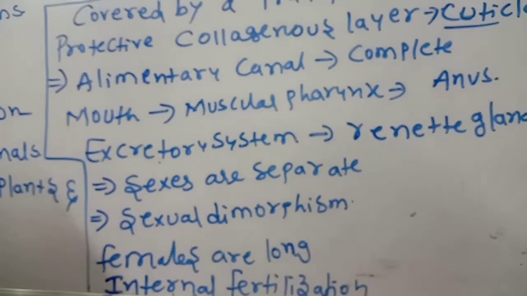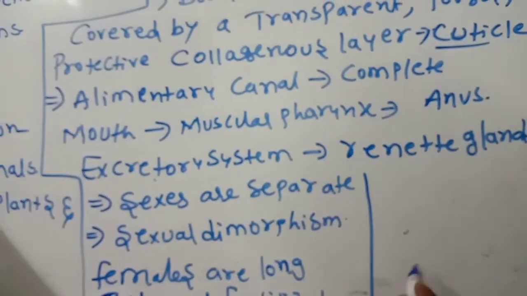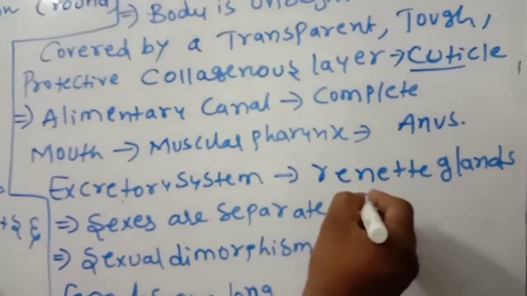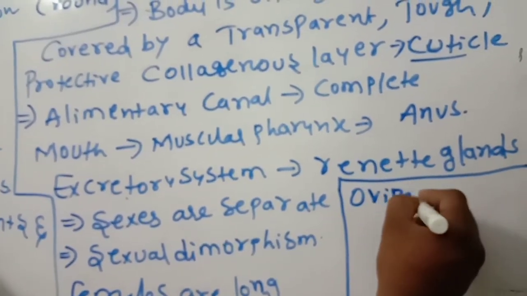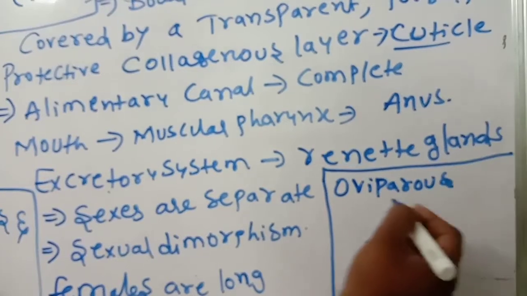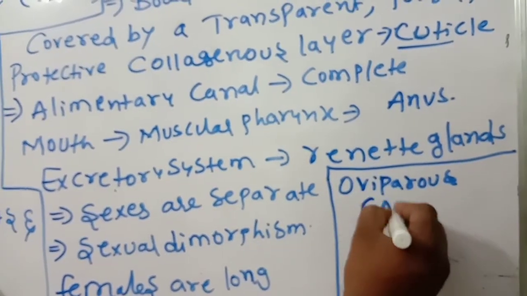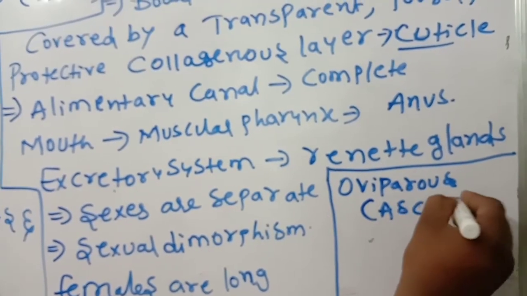Next, the majority are oviparous, for example Ascaris.